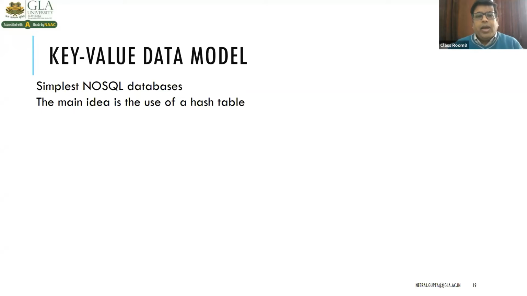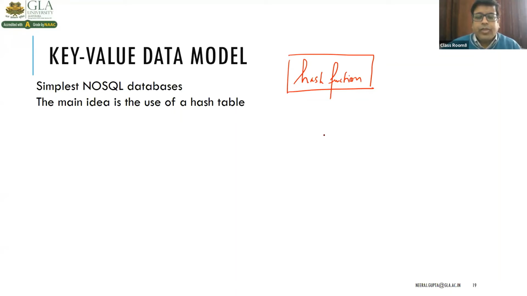Okay, so the main idea behind this data model is the hash table. So a hash table has hash functions. On the basis of the hash function, we store the values in the form of key value pairs.